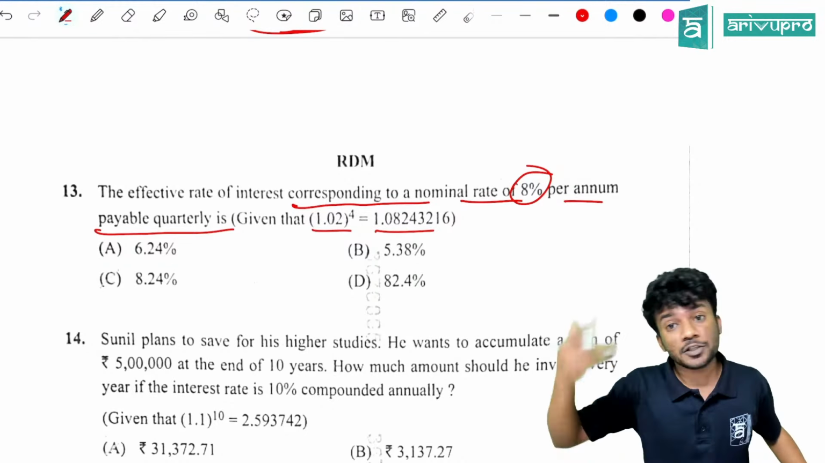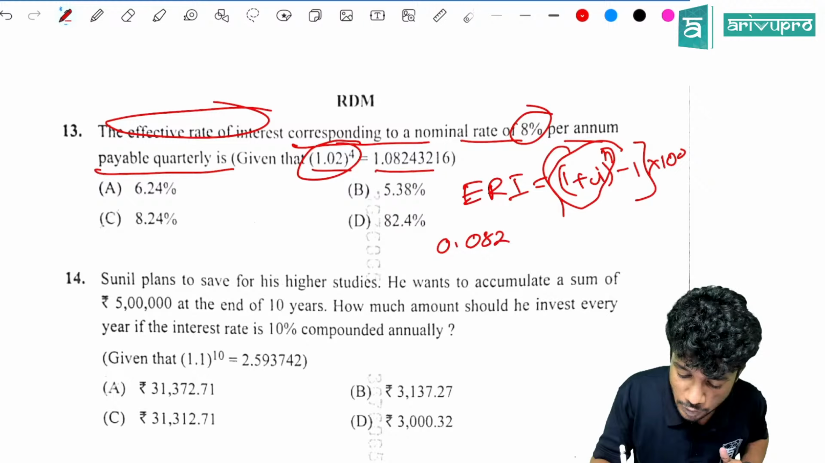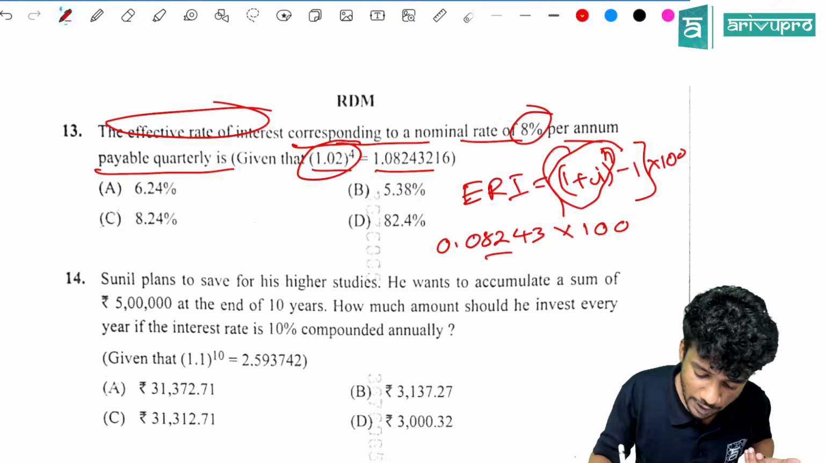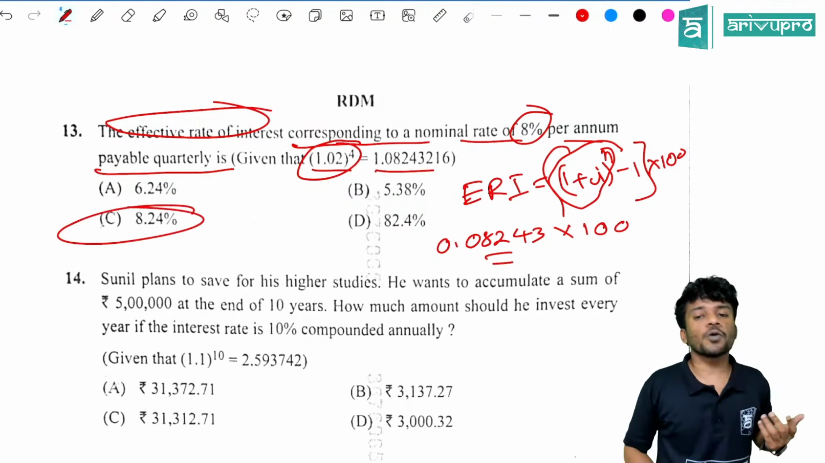Then they are asking you to find ERI. What is the formula for ERI? ERI is equal to (1 plus I the whole raised to n minus 1) into 100, as a percentage. So this entire thing is 1.082432 minus 1, which will give you 0.08243. Then into 100 will give you the answer, which is 8.24%.